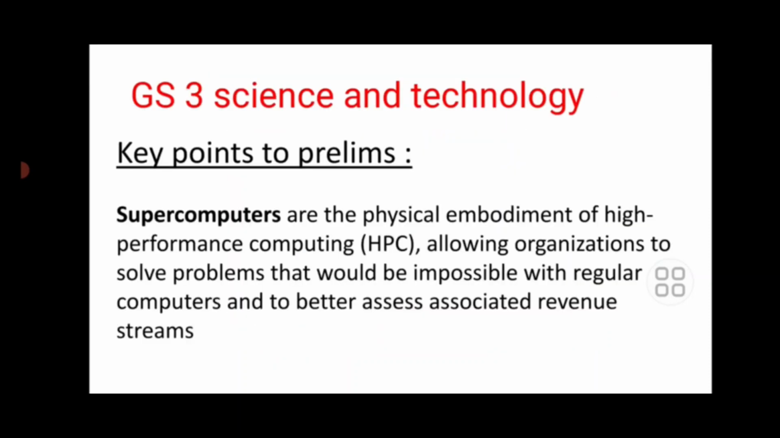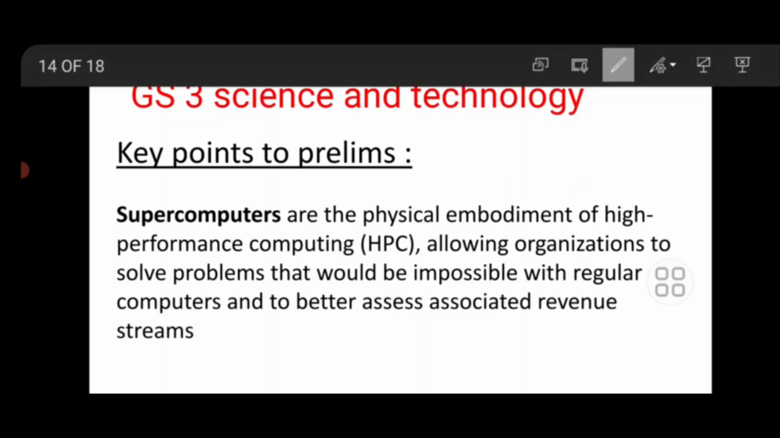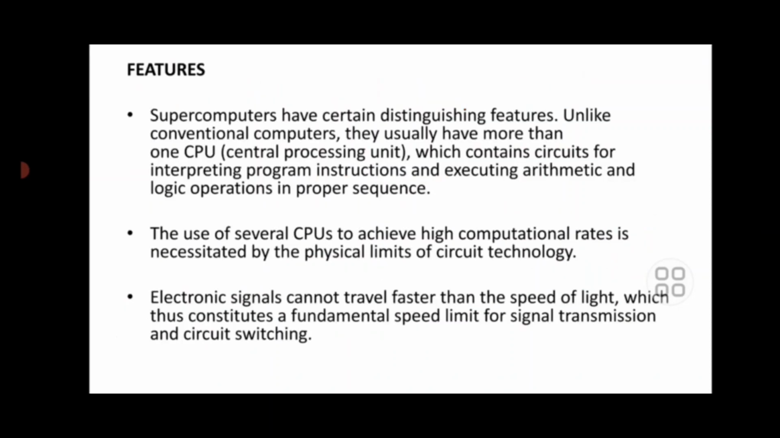India is set to triple the speed of its fastest supercomputer. This comes under GS3 Science and Tech. A supercomputer is the physical embodiment of high performance computing, allowing organizations to solve problems that would be impossible with regular computers and also better assess associated revenue streams.